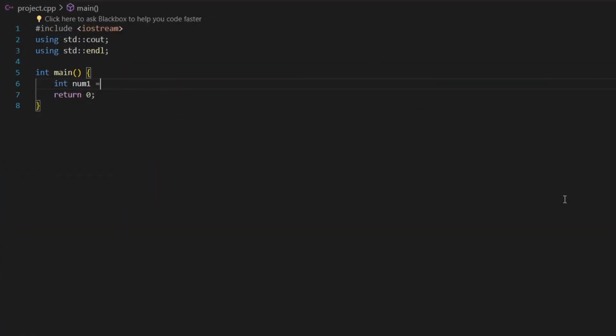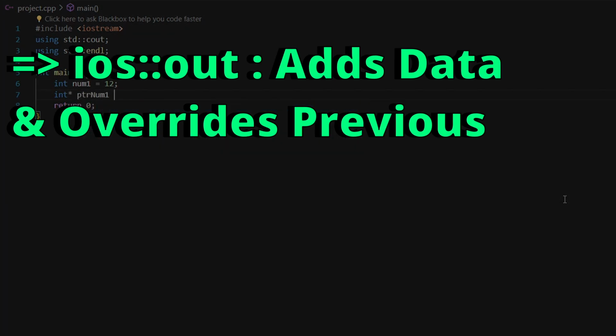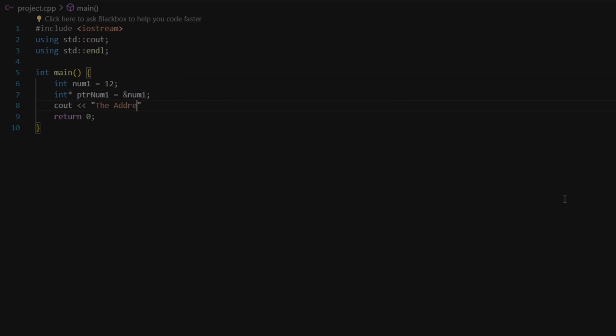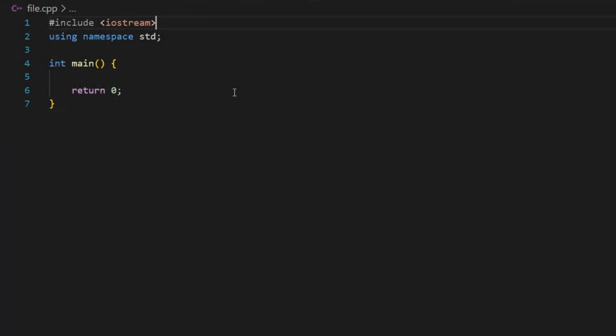Now let's talk about the modes that we will use in this video. Let's start with the modes of Ofstream. ios::out adds data and overrides existing data. ios::app also adds data but to the end of the file. And now for Ifstream, we will use ios::in, which is used to extract data from a file. And at the end of this video, let's combine all of this using Fstream.